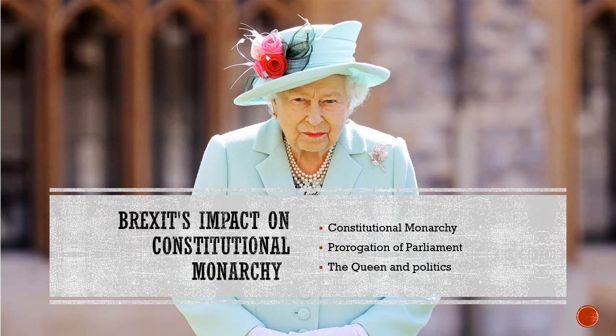Which is all the more reason why Boris getting the Queen involved raised some questions. On August 28th of 2019, the Parliament of the United Kingdom was ordered to be prorogued by Queen Elizabeth II, upon the advice of the Conservative Prime Minister Boris Johnson, advice that was later ruled to be unlawful. There are no rules regulating prorogation.